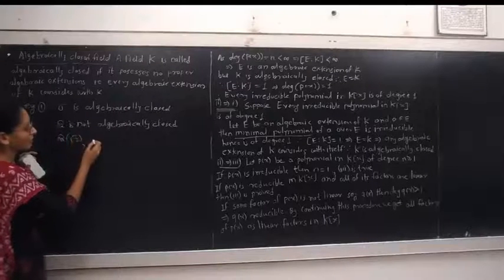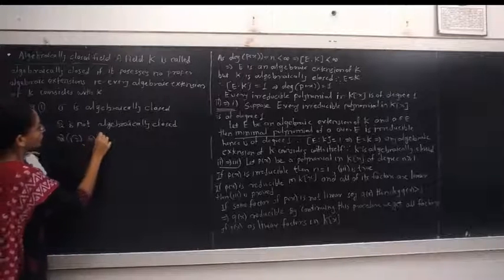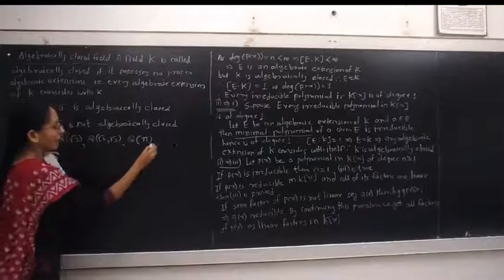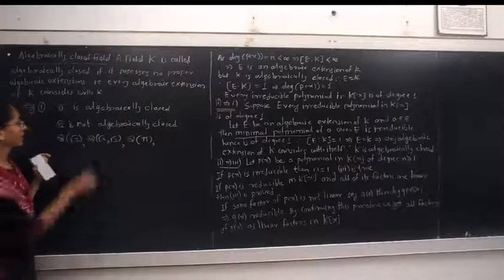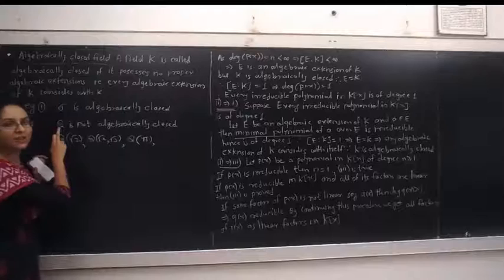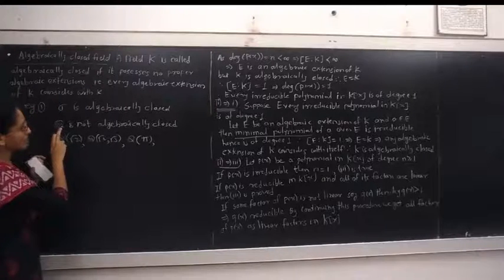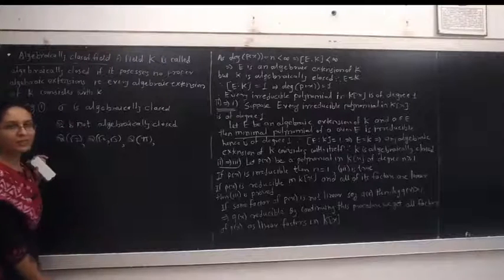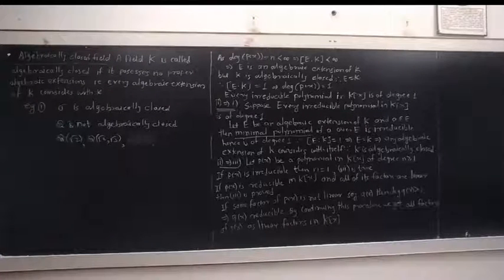Another extension of Q is Q(root 2, root 3) and so on. You can find infinitely many algebraic extensions of Q which are proper algebraic extensions, hence Q is not an algebraically closed field.